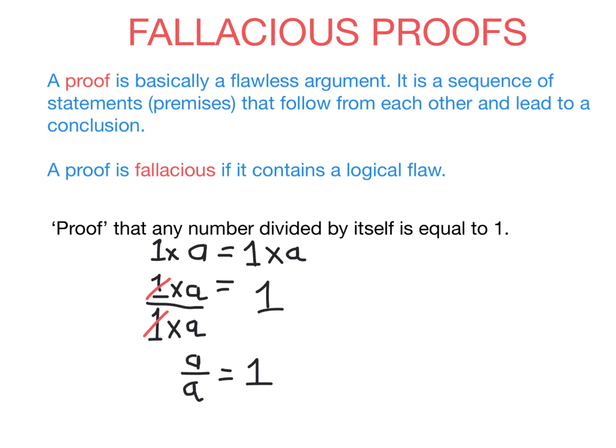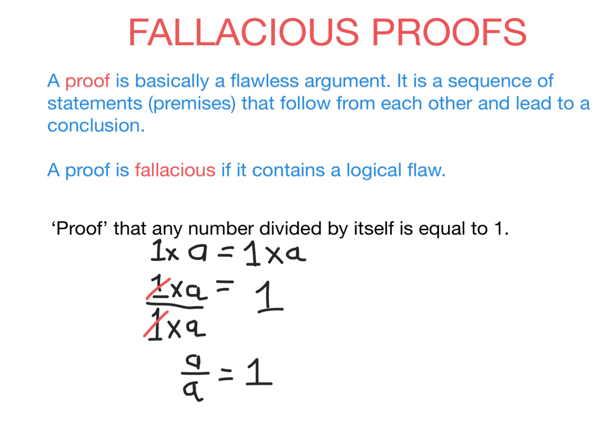Now, here's the problem. I've used what I was trying to prove. I've used this, which is the proposition, to prove the proposition. So that's a bit of circular logic. I can only deduce this here because I have assumed that any number divided by itself is equal to 1. So that's called circular reasoning, and that leads to a fallacious proof. It's almost like saying this shape is a square because it is a square. Doesn't make logical sense.